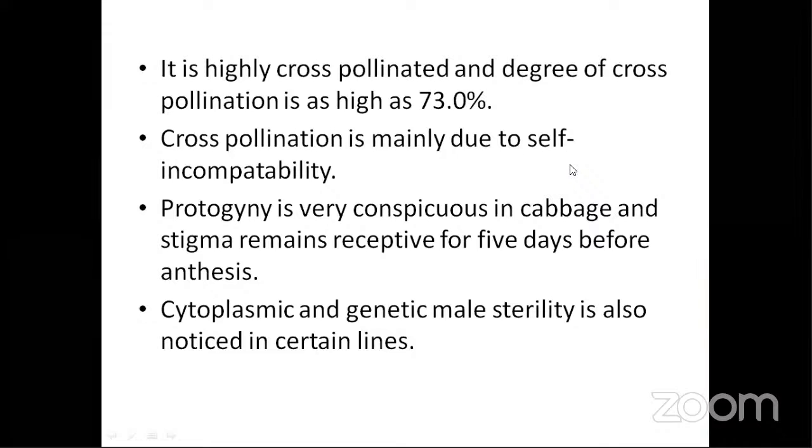Self incompatibility is a very important system when it comes to cole crops, which we will discuss in different classes. Protogyny is very conspicuous in cabbage, meaning the stigma remains receptive for 5 days before the anthesis. 5 days is a very long time; even 5 hours is enough for cross pollination to occur. Cytoplasmic and genetic male sterility is also noticed in certain lines. CMS and GMS are not very popular or commercialized, but they are available in certain lines. So this is the reason why we have more cross pollination in the cole crops: protogyny, self incompatibility, and male sterility observed in some of the lines.